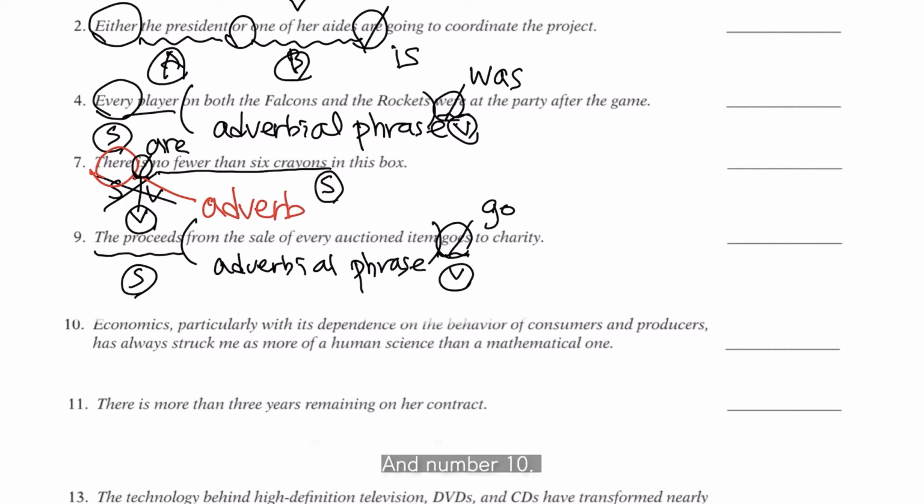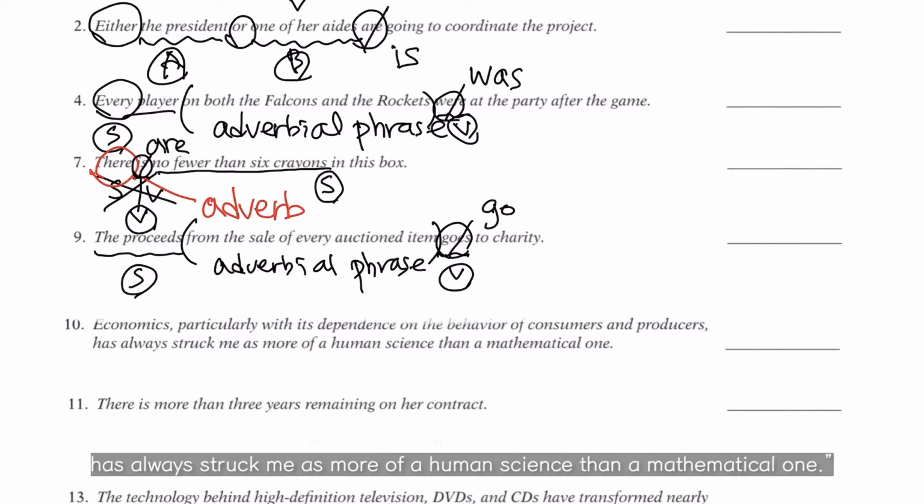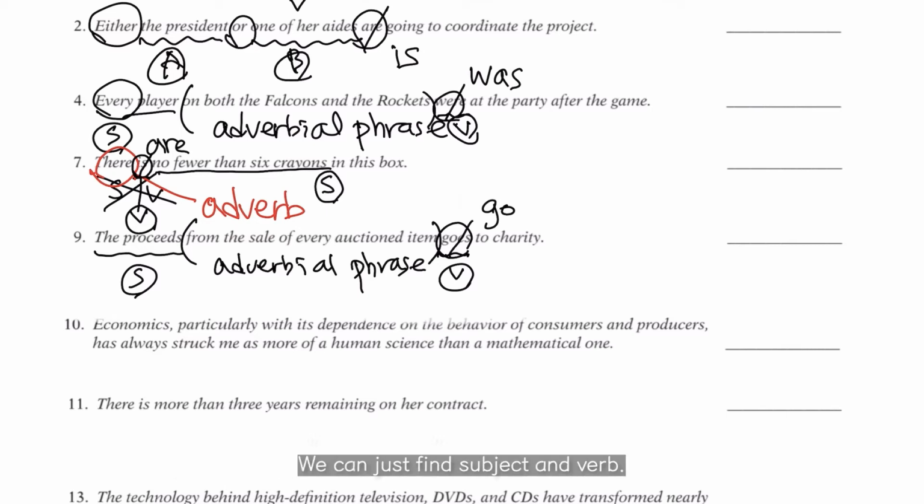And number 10, economics, particularly with its dependence on the behavior of consumers and producers, has always struck me as more of a human science than a mathematical one. It's a long sentence, so you don't have to panic. We can just find the subject and verb.